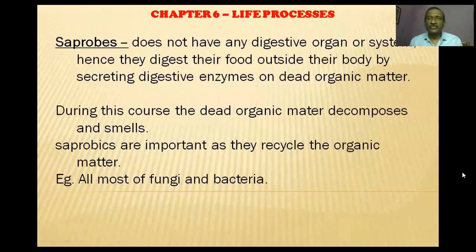Okay, next is saprobes. The word saprobes stands for the rotting organism. That is, these are those organisms which cause rotting. So whenever there is dead organic substance, these organisms come on it and they start pouring their digestive juices. So suppose this is a dead body. Suppose someone's dead hand is there, okay, which is amputated after surgery. So this hand is lying, then the microbes will come on it and start attacking and they'll start secreting their juices.